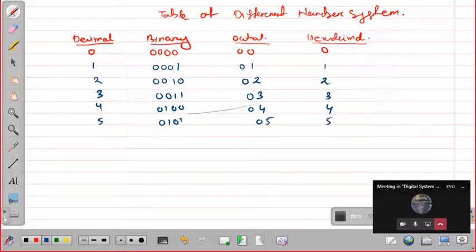Again 5. So if I write here 6, it will be 0110. It is 06, and here it is only 6. Then if I write here 7, this is 0111. Here I will write 7. So now you tell me what will be this value? What will be the octal equivalent here? Anyone?